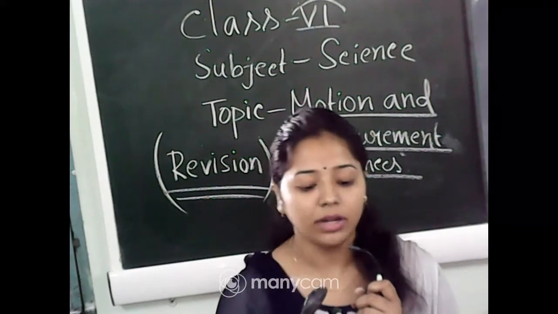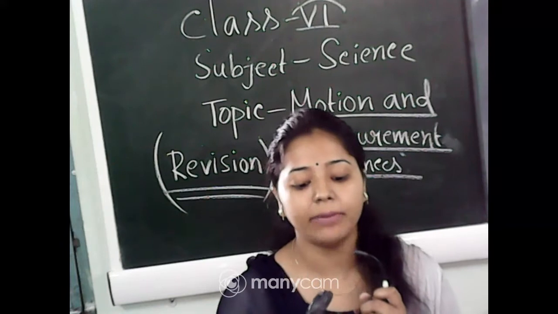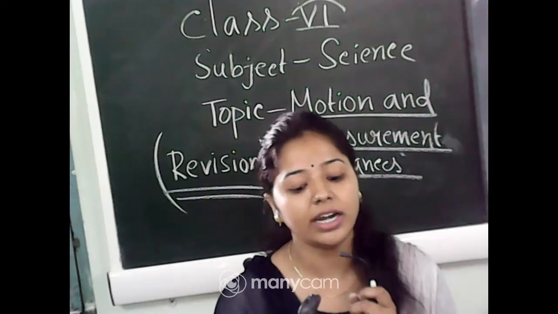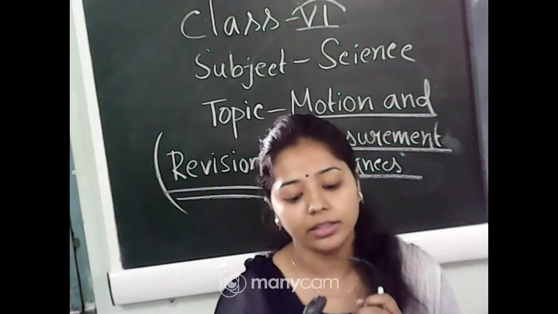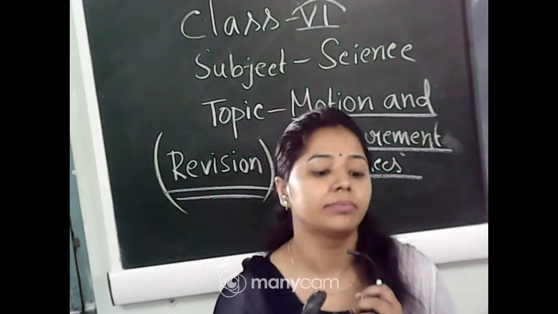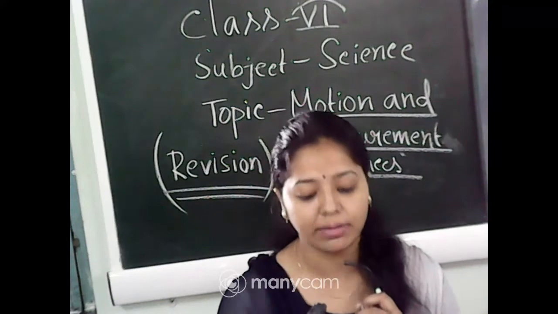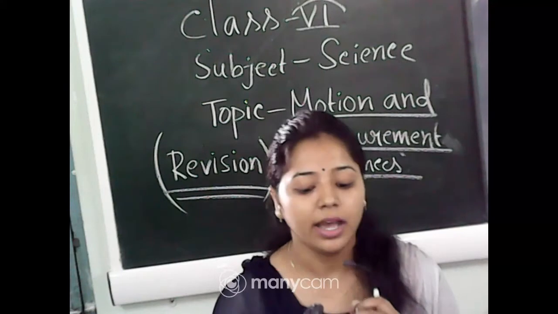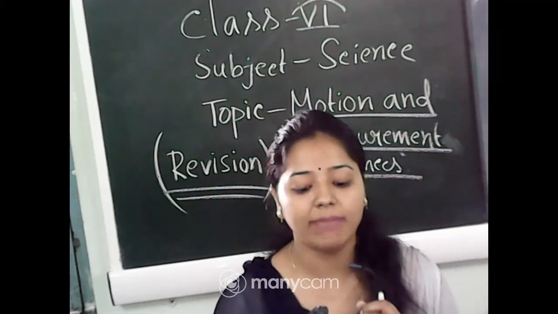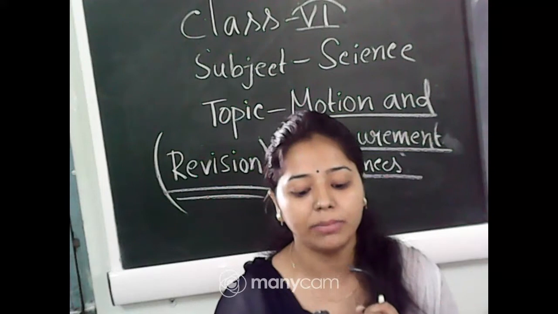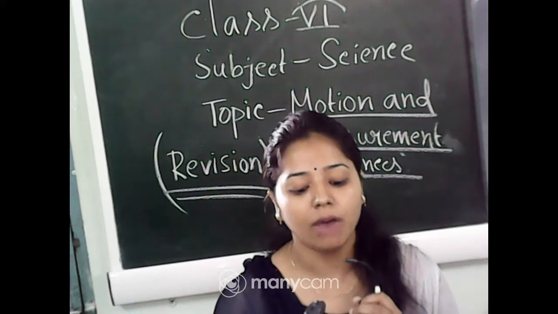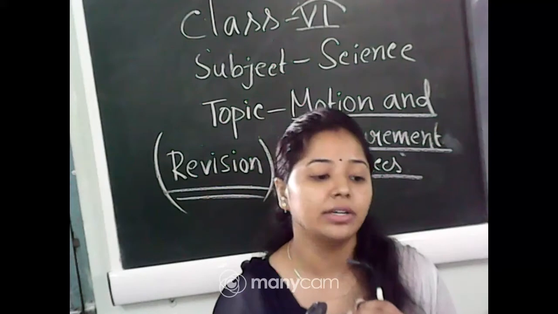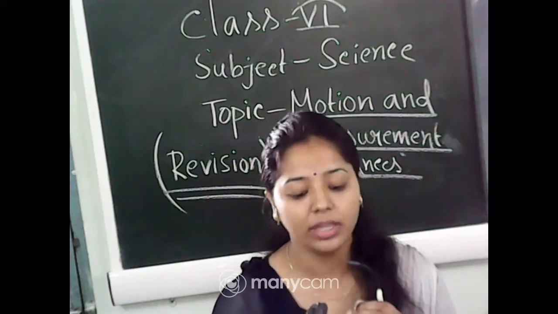Okay, now in the 1790s the French created the standard unit of measurement that is called the metric system. That is in your book, page number 99, you can see. And for the sake of uniformity, the scientists all over the world have accepted a set of standard units of measurement, and the system of units now used is the SI unit or International System of Units.